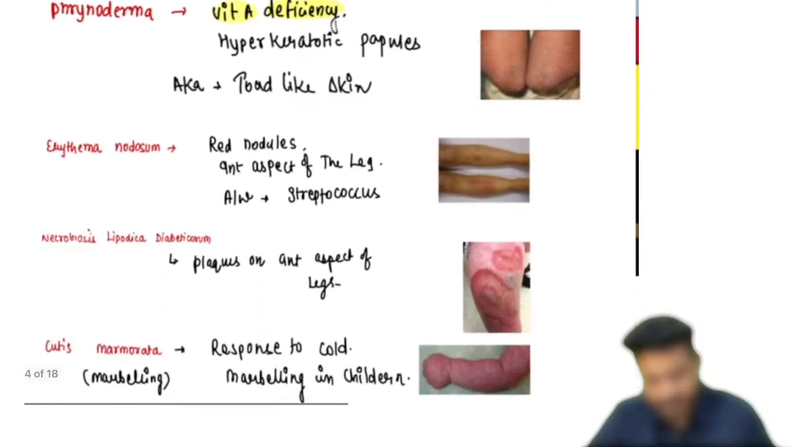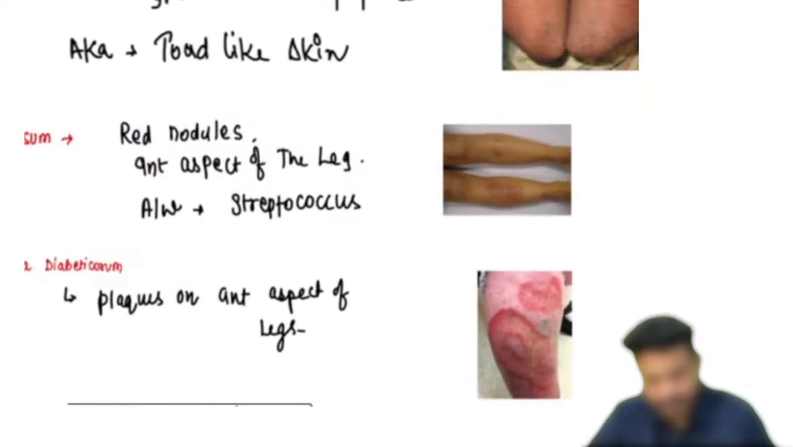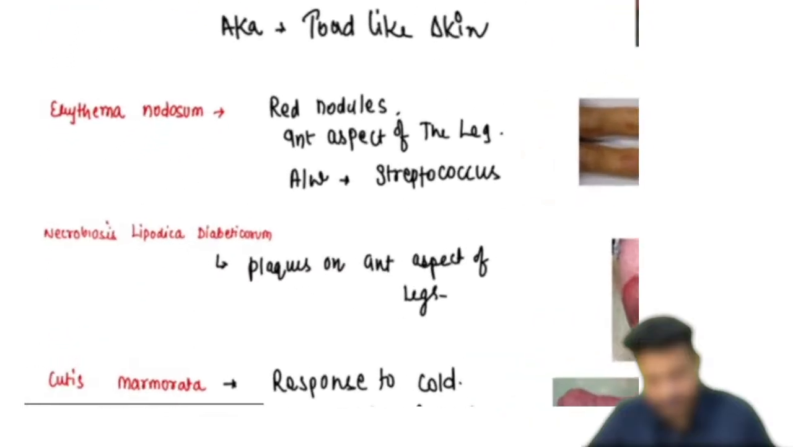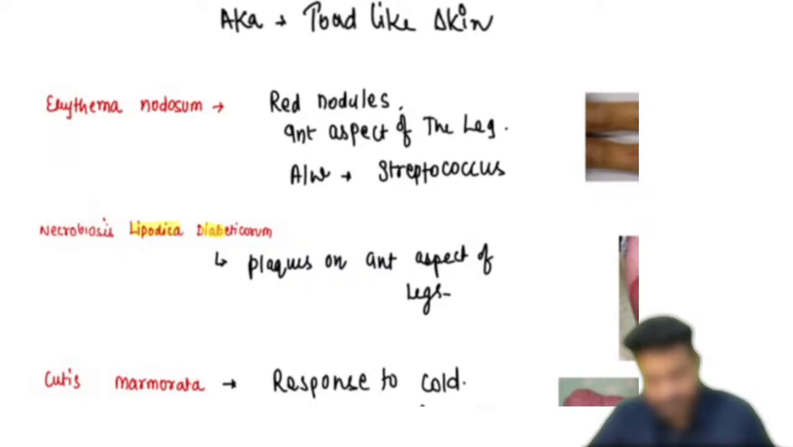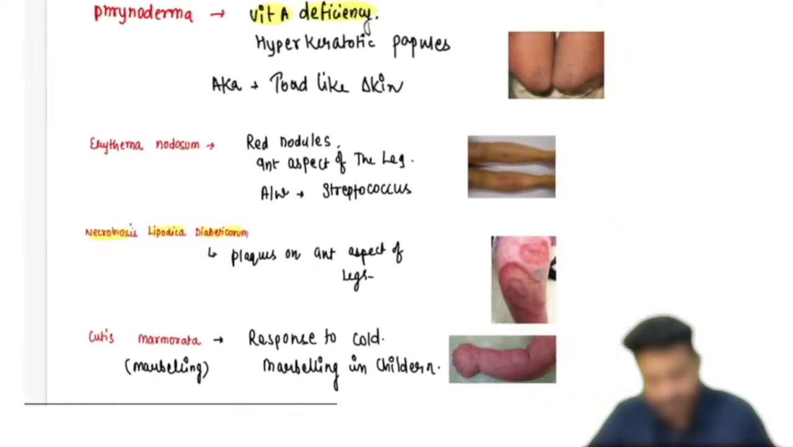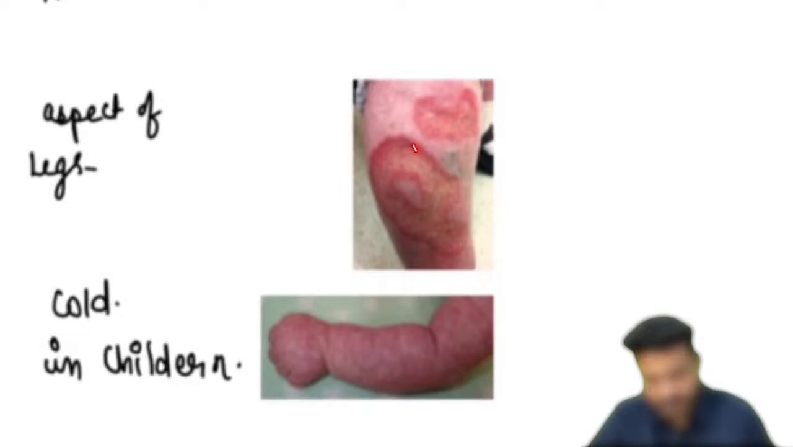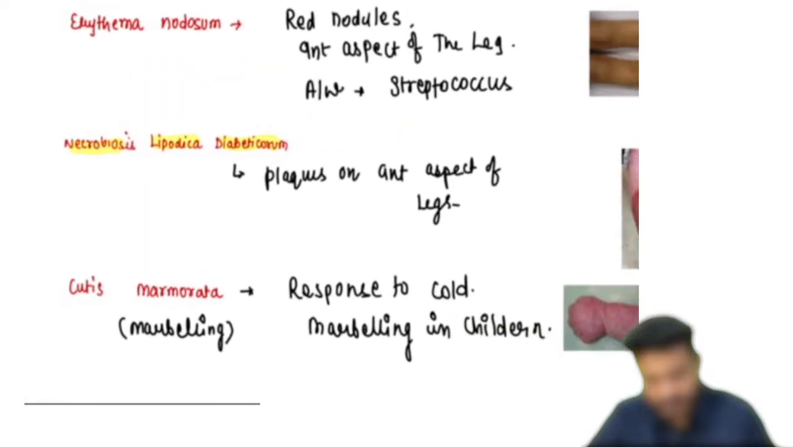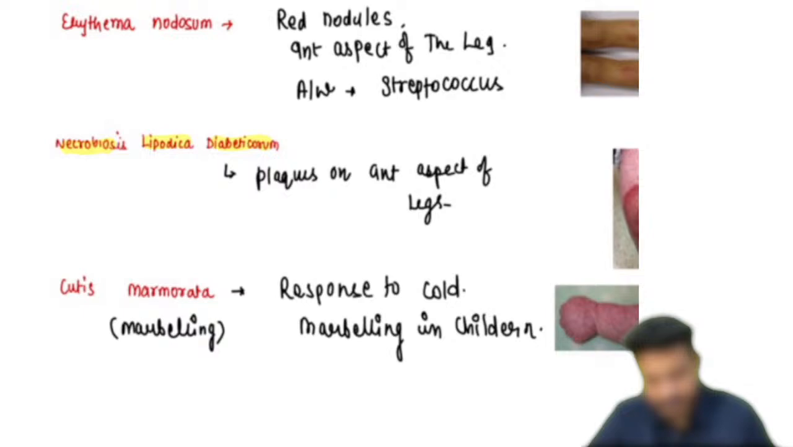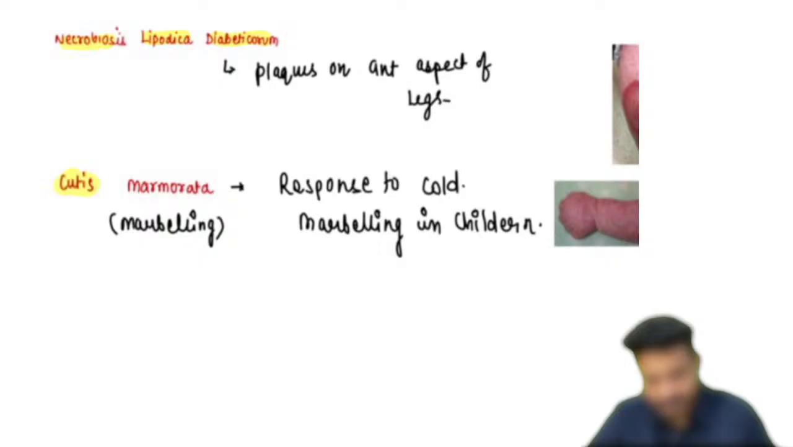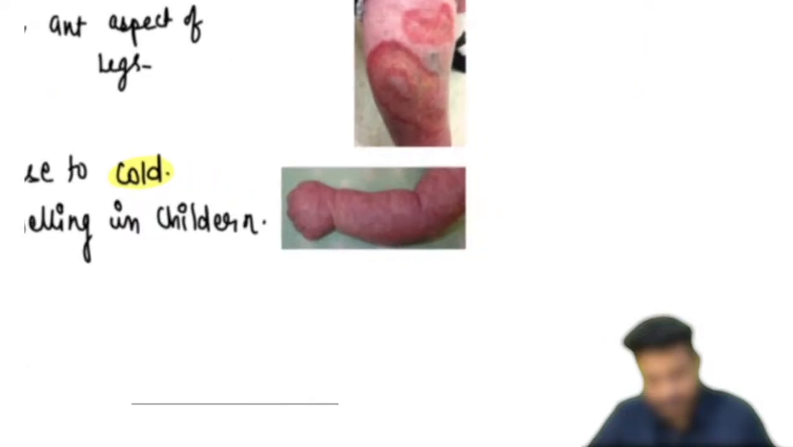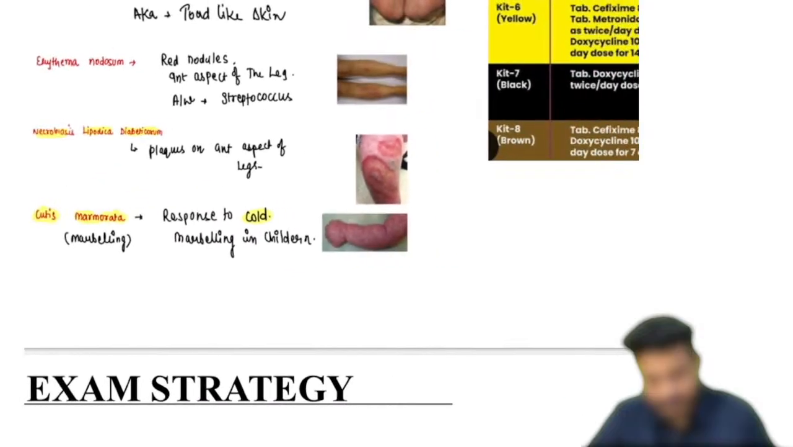What is erythema nodosum? You can have red colored nodules on the anterior aspect of the leg, generally associated with streptococcus and many other diseases. What is necrobiosis lipoidica diabeticorum? Big name, right? This is going to happen on the anterior aspect of the leg. This type of lesion, they have given you a picture, and this is necrobiosis lipoidica diabeticorum. What is cutis marmorata? This is your last-to-last NEET PG question. This is a marbling kind of situation happening in a baby in response to the cold environment. This is known as cutis marmorata.